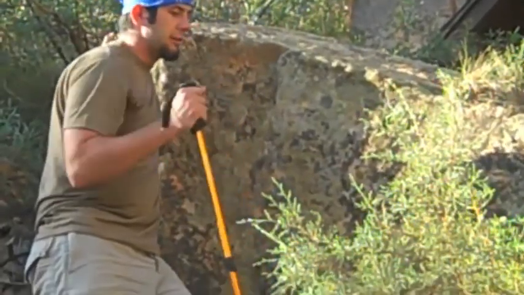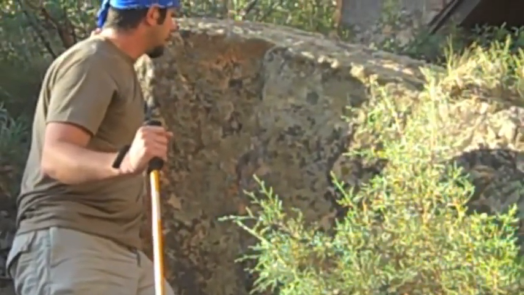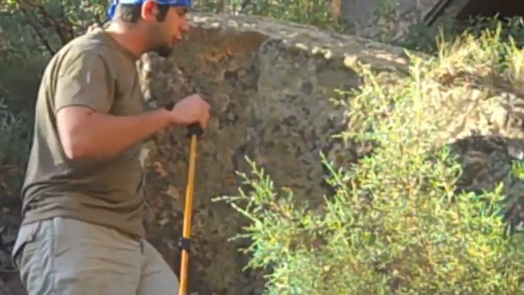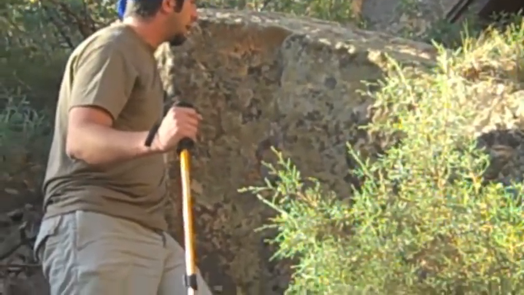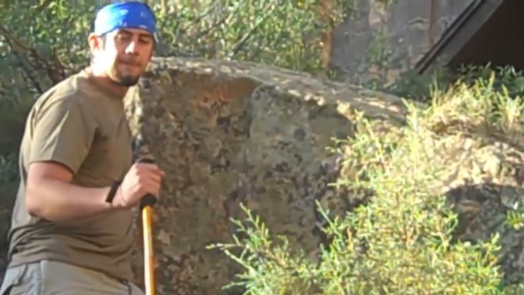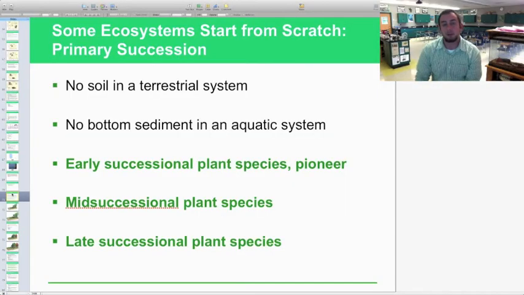And you can see they're growing on this rock here, which has really no major nutrients as far as soil base. They have no roots. They just grow on and absorb what they can through the little bit of moisture that's collected in the air. So you guys take a look at the pioneer species down in the Grand Canyon, known as the lichen. That is a prime example of an early successional plant species that actually isn't even a plant. It's kind of a formation of two different types of species that coincide. And then eventually plants go on after that.